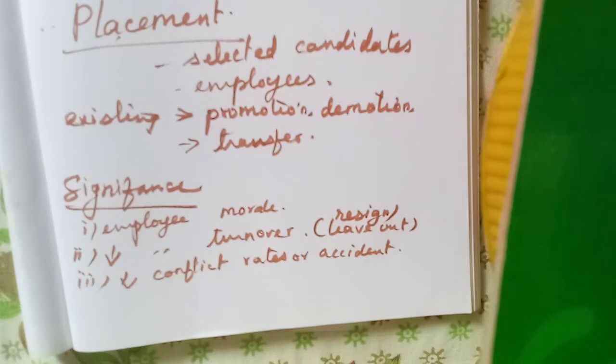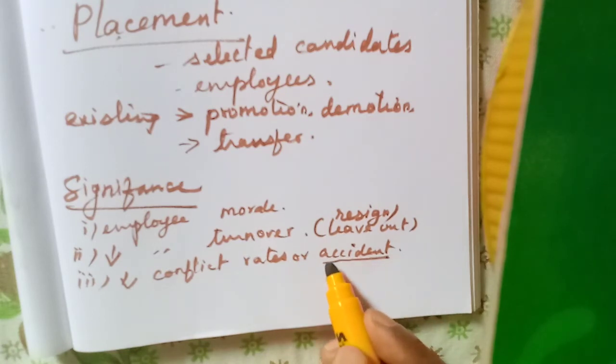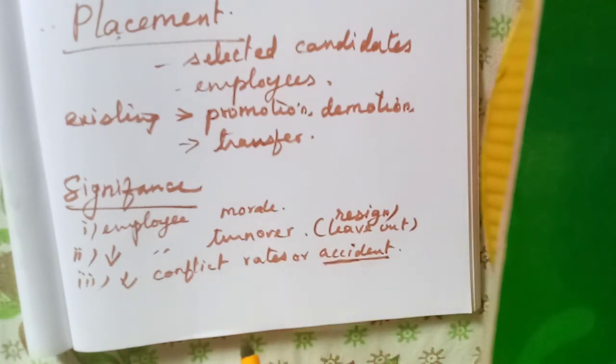If he has the talent or knowledge, understanding of the subject, he may know how to work in the organization, so there may not be any accidents, no conflict, no confusions will arise. It will reduce the conflict rates or accidents if we do the placement properly.